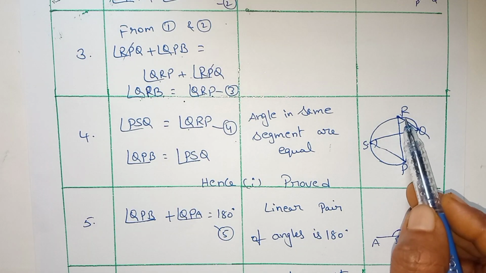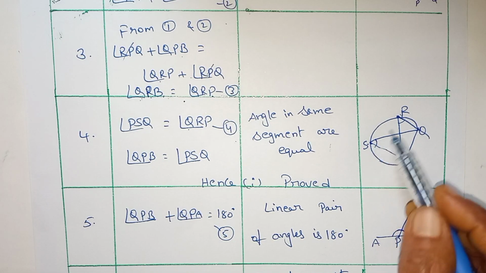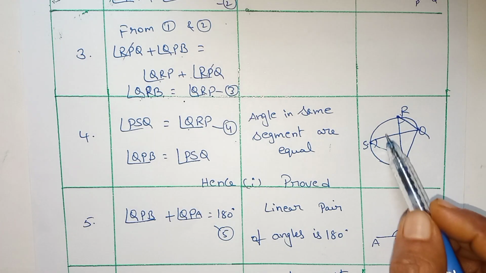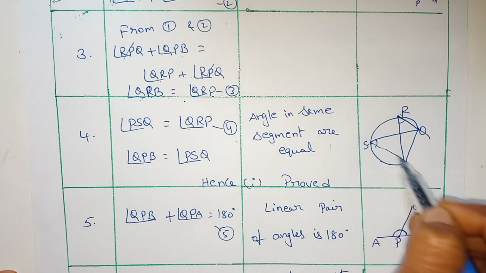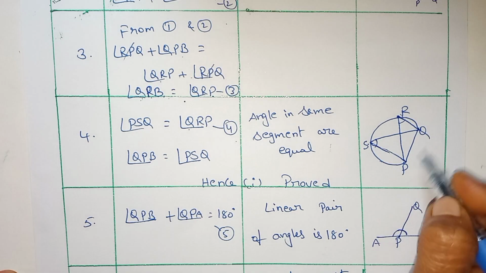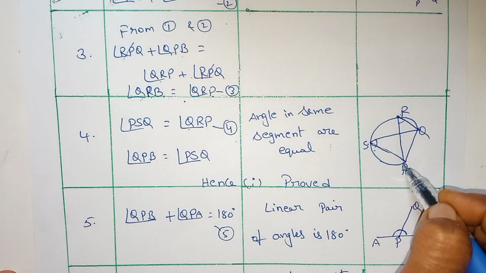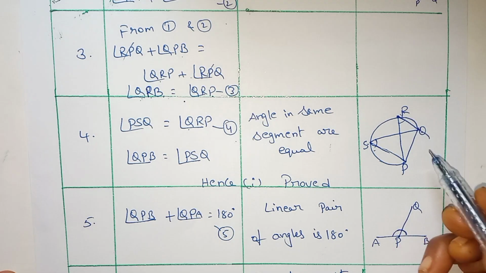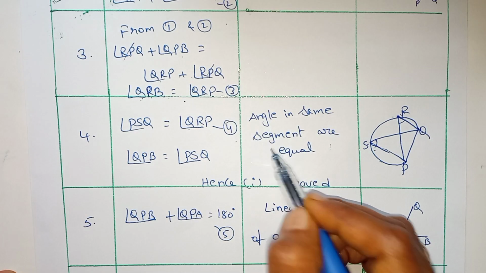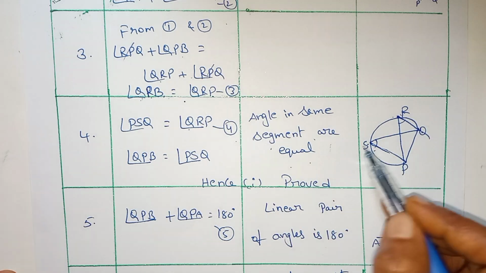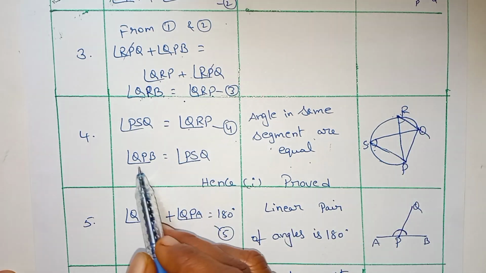Now I am taking the segment. S and R are the points. The angles in the same segment are always equal. So angle PSQ equals angle QRP.